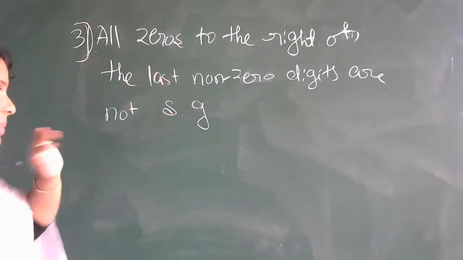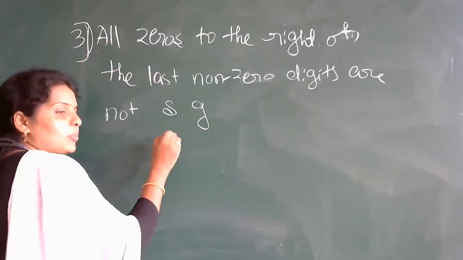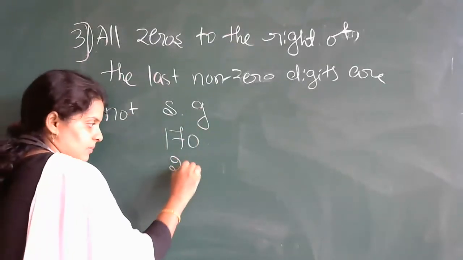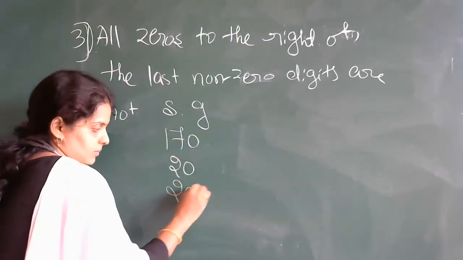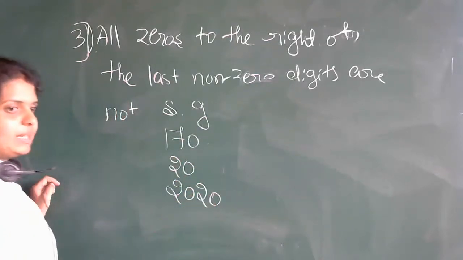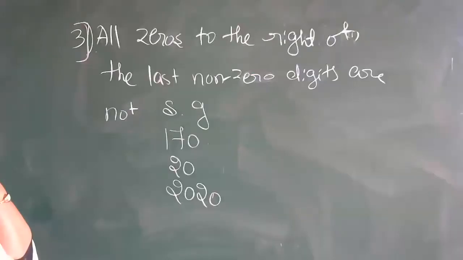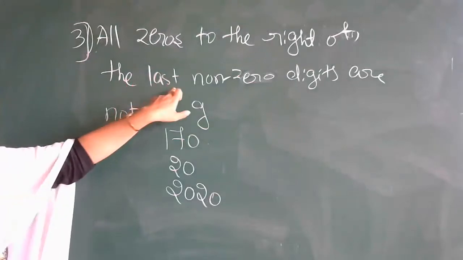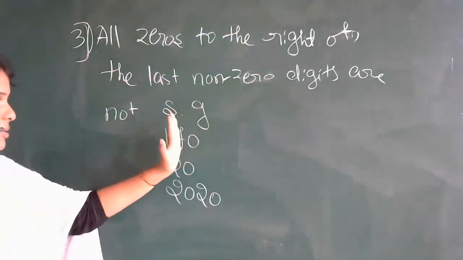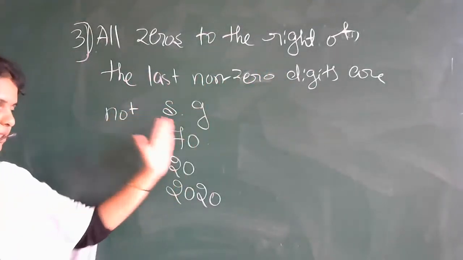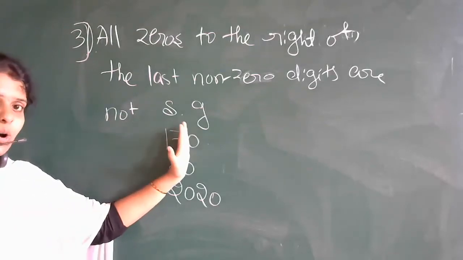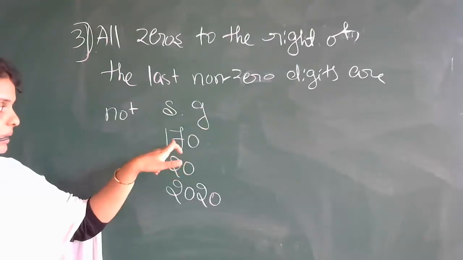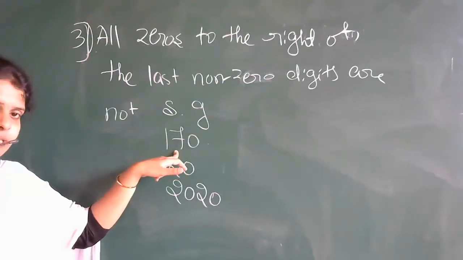I'll write an example, then you will understand the statement. Suppose I have numbers like this. Three examples I'll take. According to the rule, all zeros to the right of the last non-zero digit. Here this is the right side, this is the left side. The 0 is occurring on the right side of the non-zero digit. 7 is a non-zero digit.